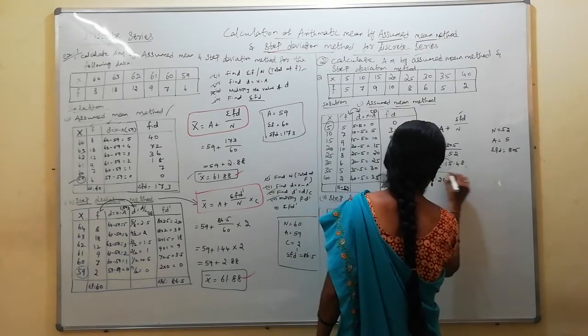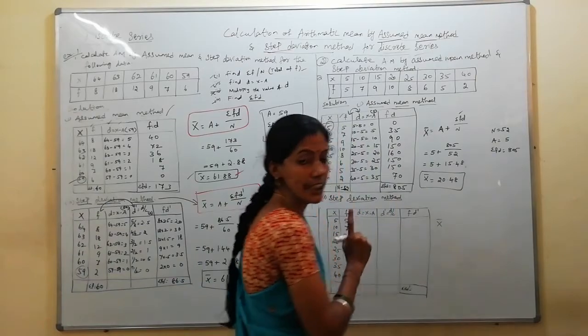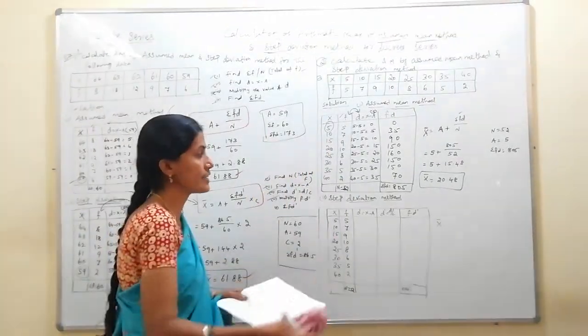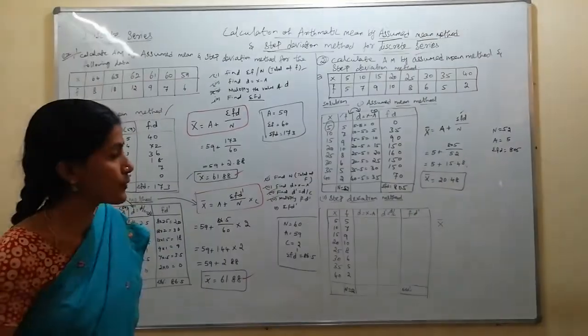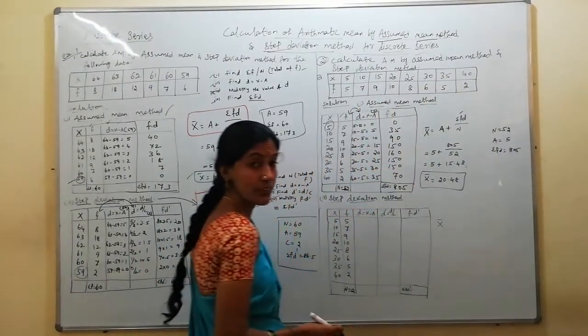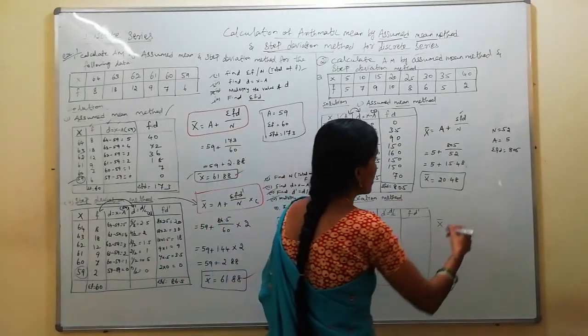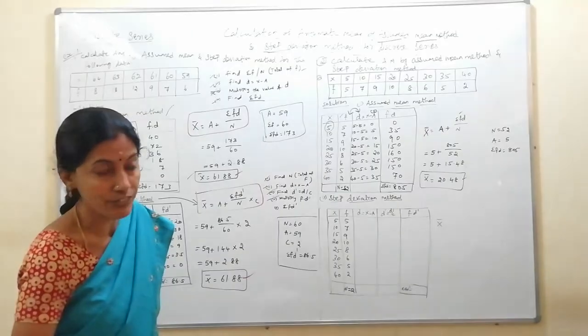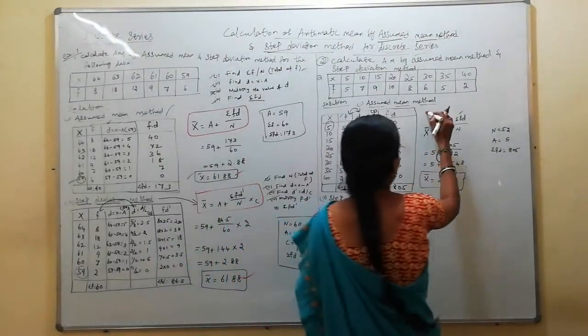20.48 is the x bar value. If you do it with the direct method, you will get the same answer. Then you can verify the other answers as per this. And next process, what are we going to do? Calculate arithmetic mean by the assumed mean and step deviation method. We got the answer for the assumed mean method. Remember, formula is a must. Once you write the formula, you will understand what we have to do.